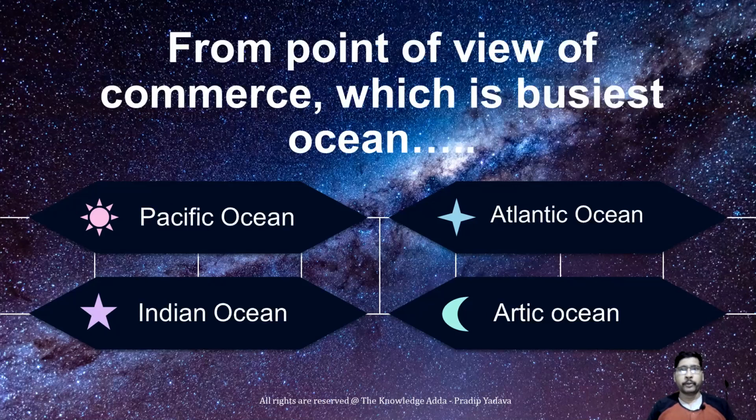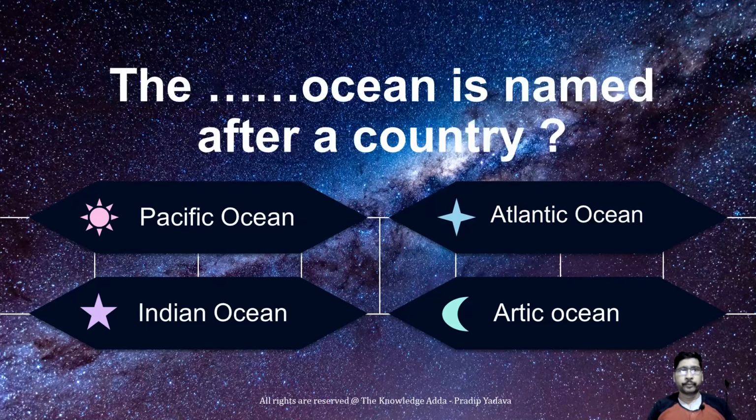From the point of view of commerce, which is the busiest ocean? So that is Atlantic Ocean. The ocean named after a country. So basically Indian Ocean. Indian Ocean is named after India, and India is a country.